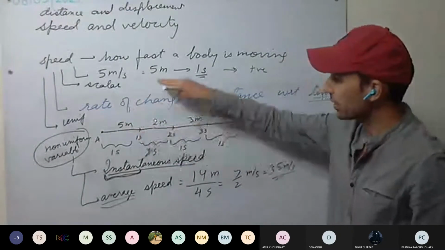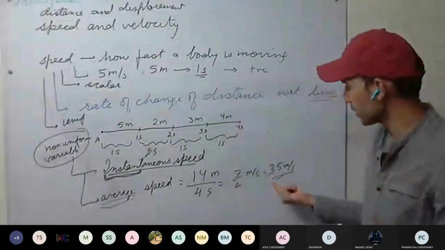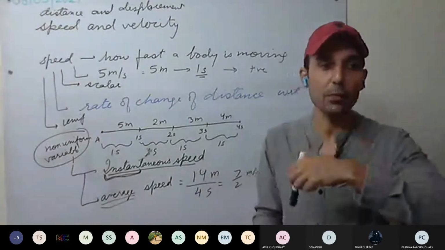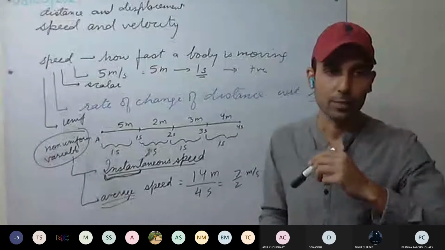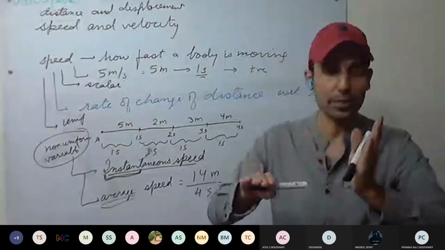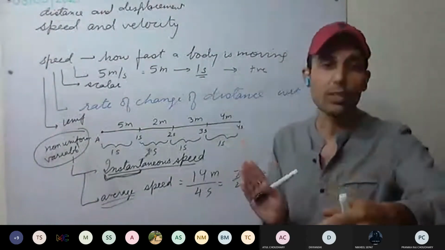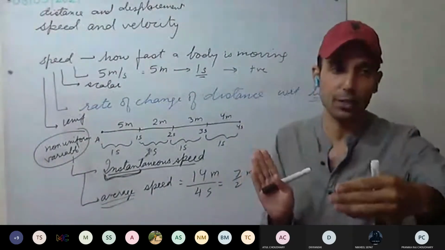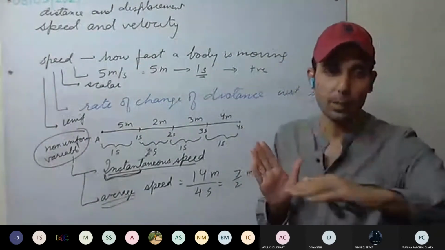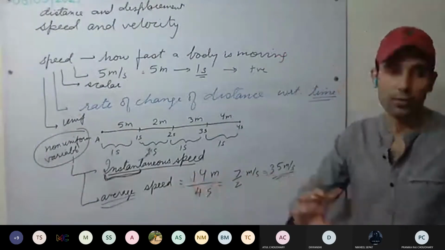Now its speed is varying each second. So on average, with what speed is it moving? 3.5 meters per second. Similarly, for example, you have moved from Sikar to Jaipur. Throughout the journey, your speed is varying. You can check the speedometer at any moment and see the speed is varying. To calculate the average speed, you take the total distance from Sikar to Jaipur divided by the total time taken for the journey. You will get the average speed.